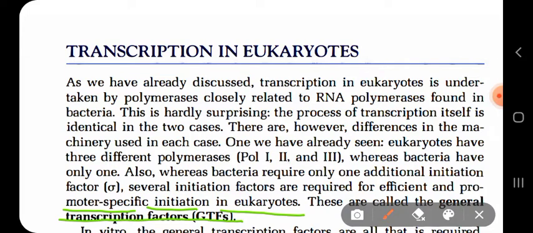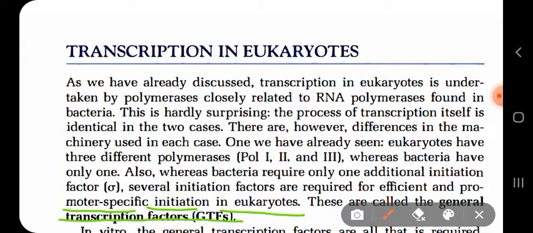Promoters are the regions where the RNA polymerase will grab on and carry out the initiation of transcription. There it will melt the DNA and form a transcription bubble. Just like a replication bubble occurs in replication, here also a transcription bubble occurs, because without separating the DNA strands, you cannot synthesize RNA from a DNA template.